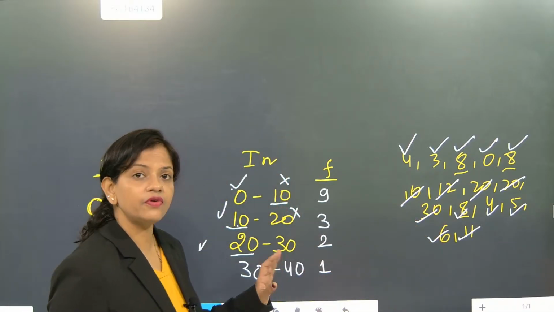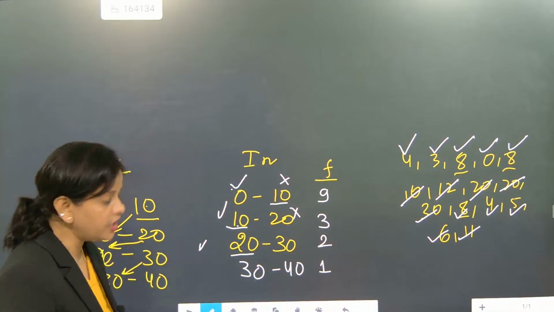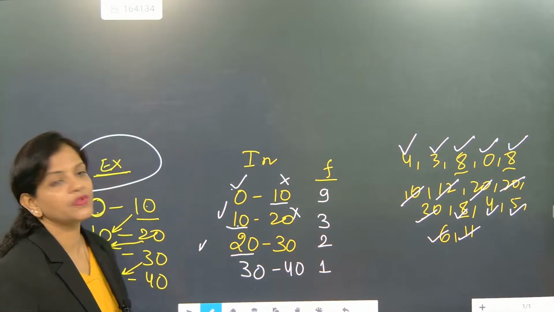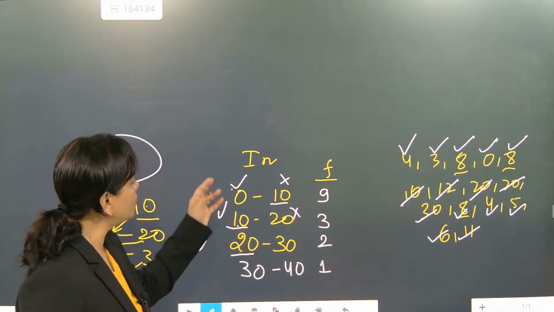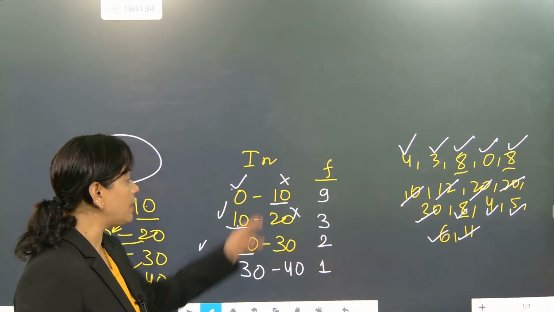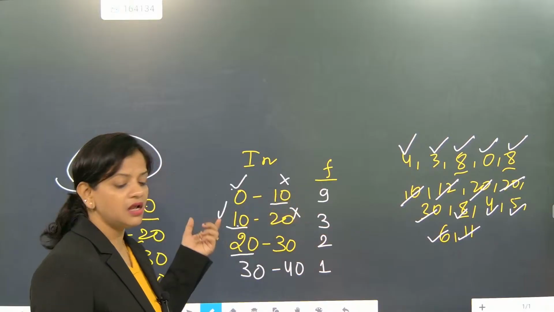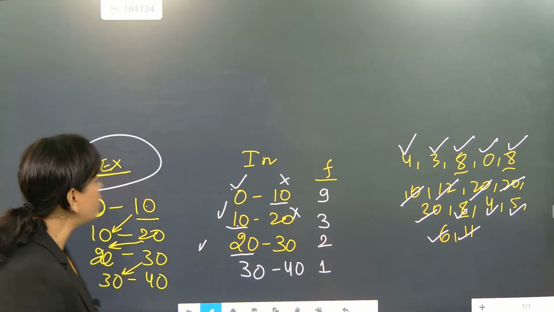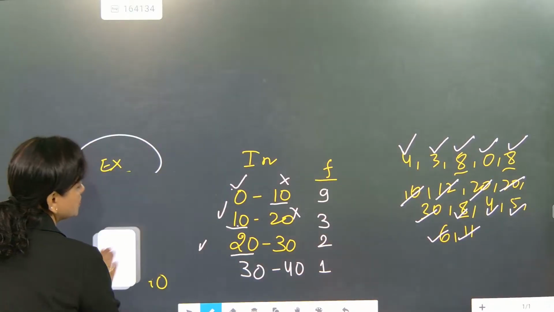I hope you might have understood, and this is a way to approach that is the exclusive system. In the exclusive system, the lower limit will be taken, the upper limit will not be taken. The upper limit will be taken in another part, another interval. This is the exclusive system. Now, what is the meaning of the inclusive system?